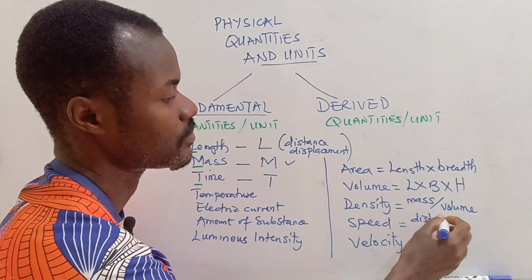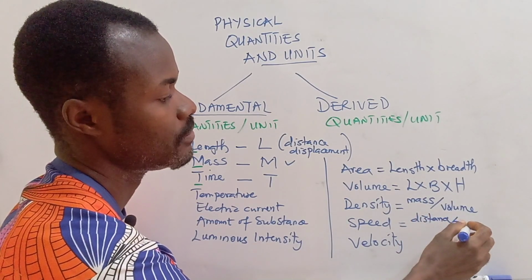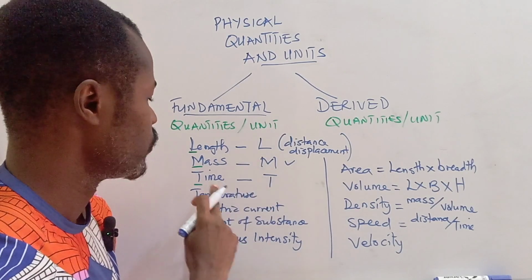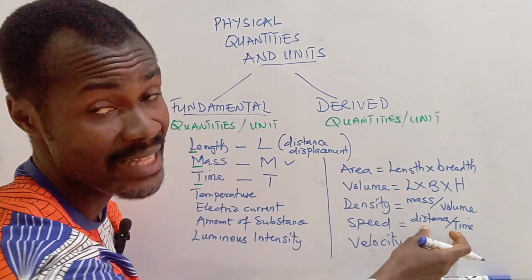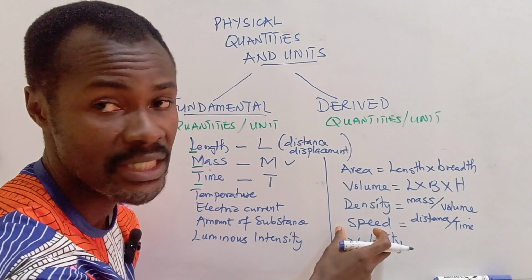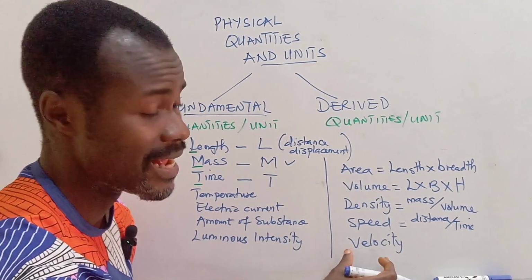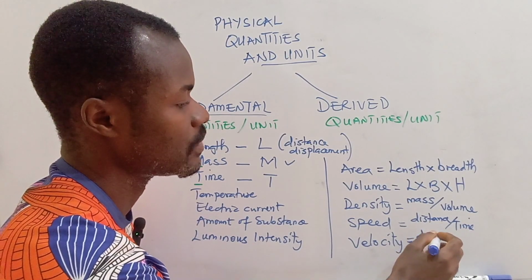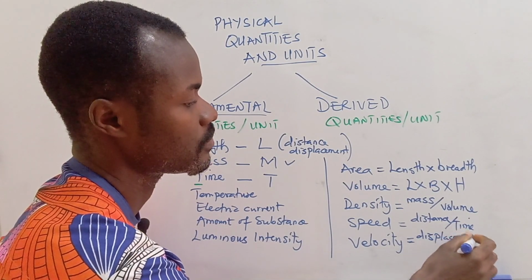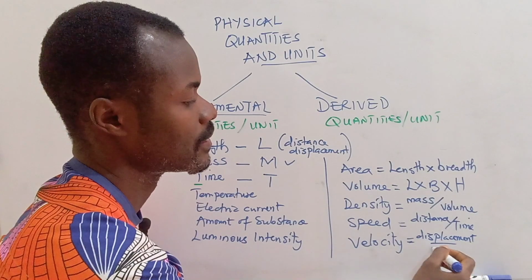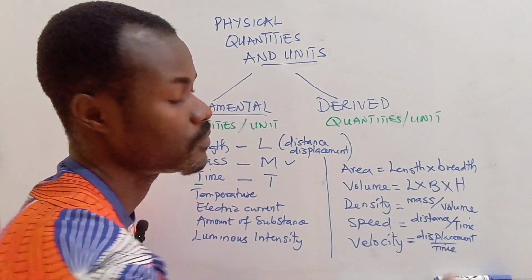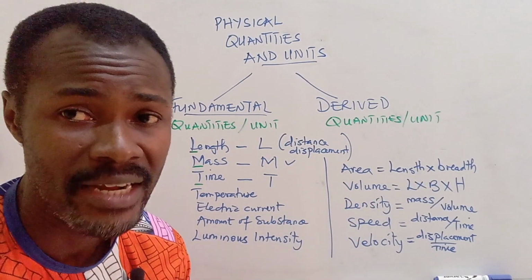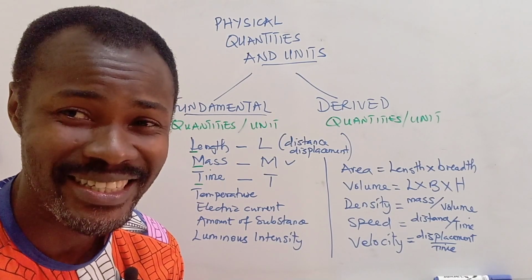Now our speed is distance divided by time. Our distance is length, and we have time. So in division, the ratio of distance and time gives us speed, which is a derived quantity. And lastly, we have velocity, which is our displacement divided by time. So these are just a few examples of derived quantities. There are lots and lots of examples.